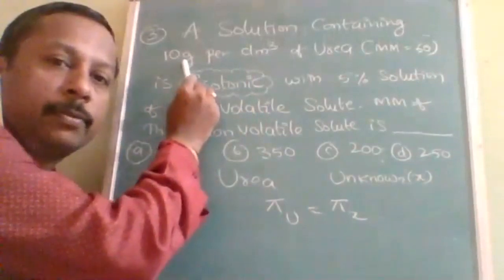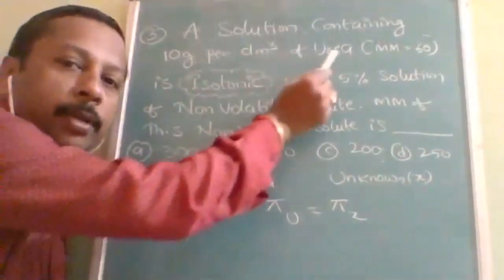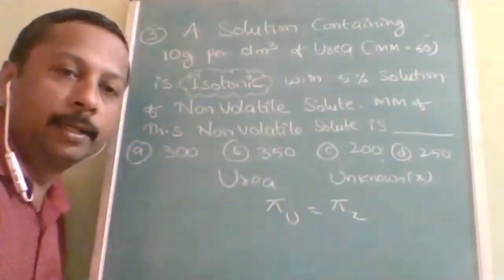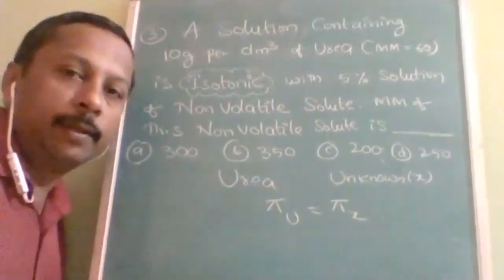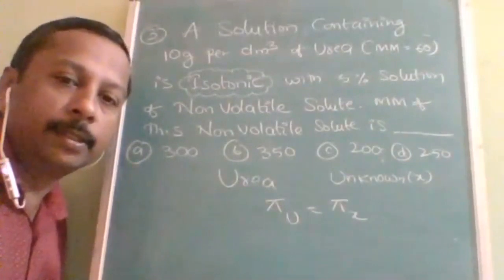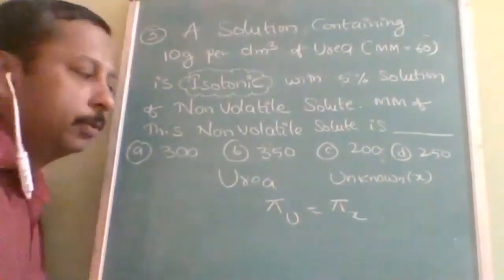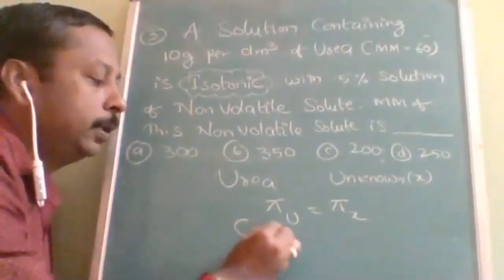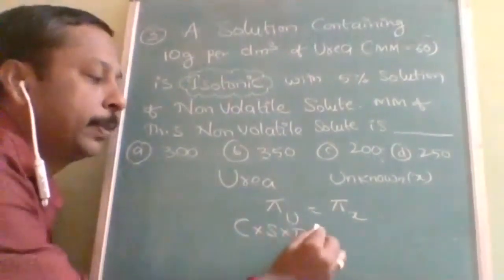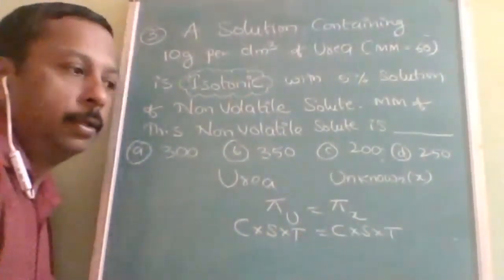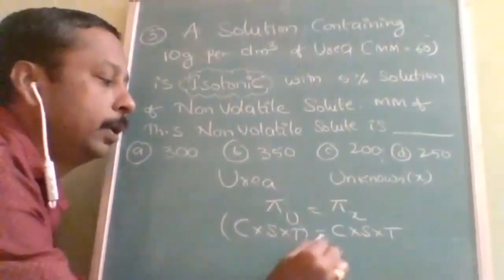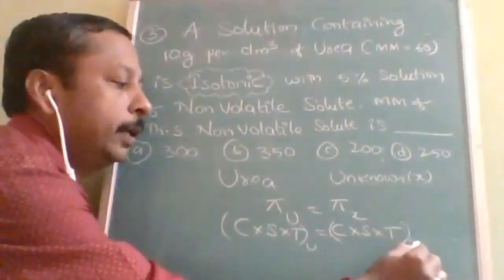That means the mass of solute is 10, and for urea the molecular mass is already given. Sometimes in examinations they may not give it, but you should remember urea is 60. So pi is equal to C into S into T. The CST of urea is equal to the CST of X.